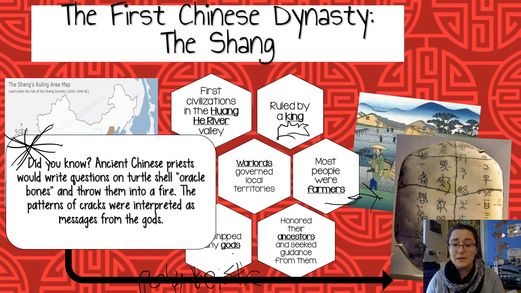But the idea would be that you would write a message on a turtle shell or other bones and then throw them into the fire. And then the moisture in the bones would cause them to expand and crack. And as they did that, the cracks would be interpreted as yes or no answers or messages from the gods. Okay, so that's one way that the priests communicated with the spirits or with the ancestors.